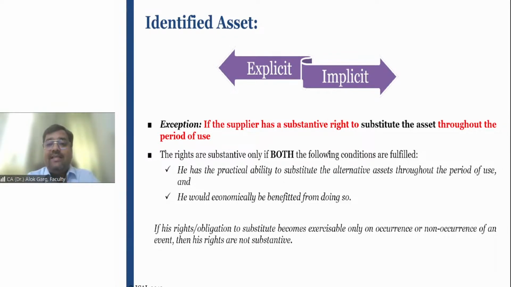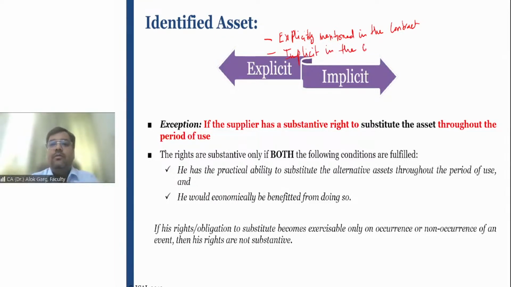Identified assets are those assets which are explicitly mentioned in the contract, or it is not mentioned but it is implicit in the contract. It is understood.